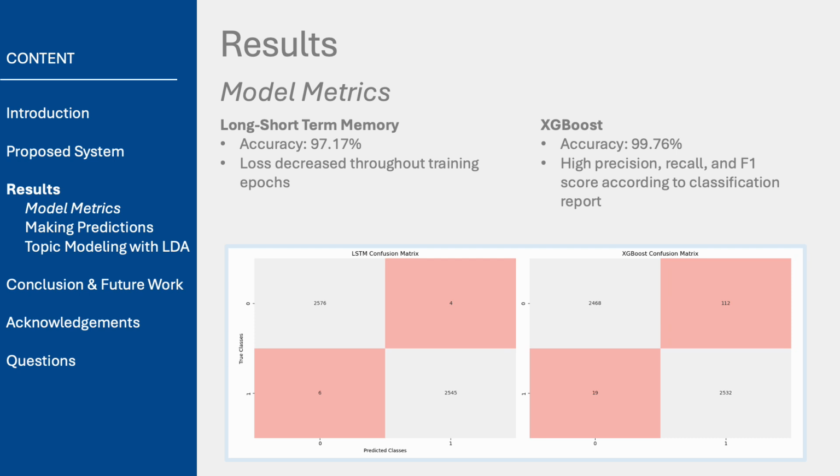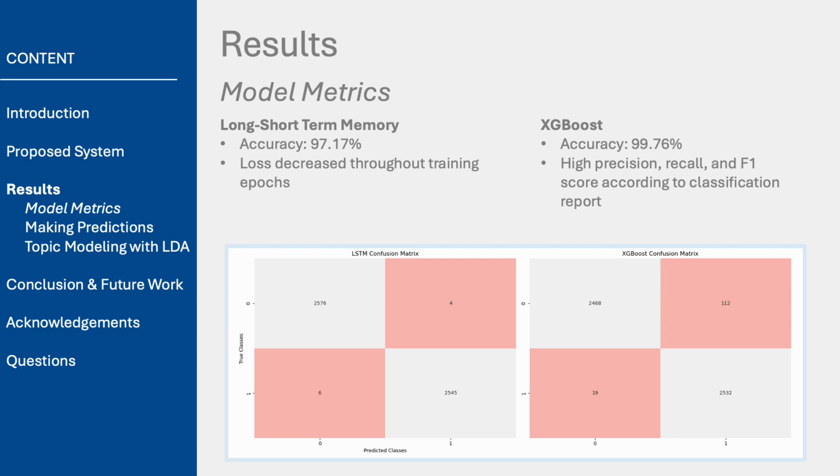On the other hand, XGBoost delivers even higher performance, with an accuracy of 99%. To assess this model further, we looked at key classification metrics, such as precision, recall, and F1 score, which are crucial for understanding how well the model distinguishes between true and fake news. The precision and recall values provide insight into the model's ability to correctly identify both true positives and false positives, while the F1 score balances precision and recall to give a more comprehensive view of the model's overall performance.